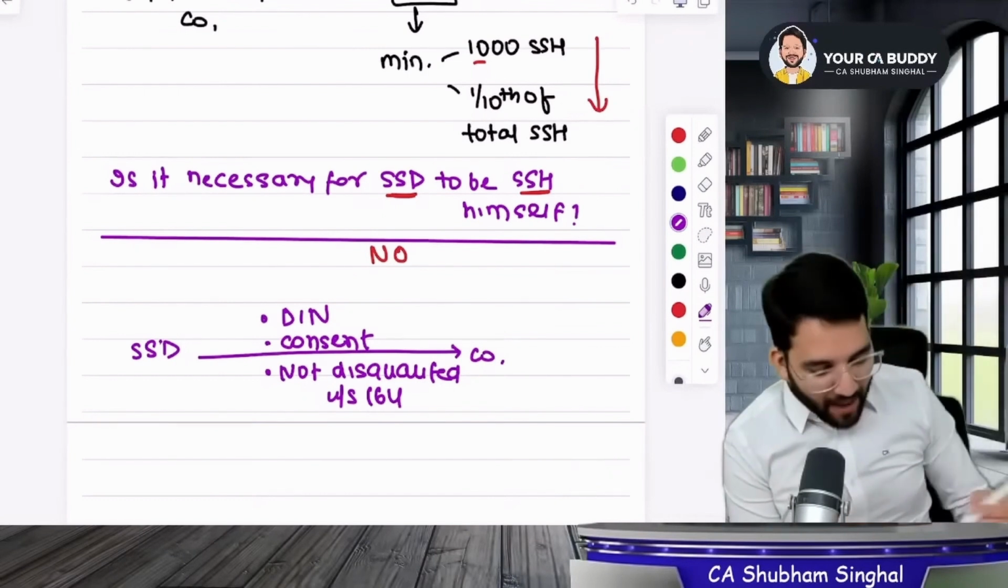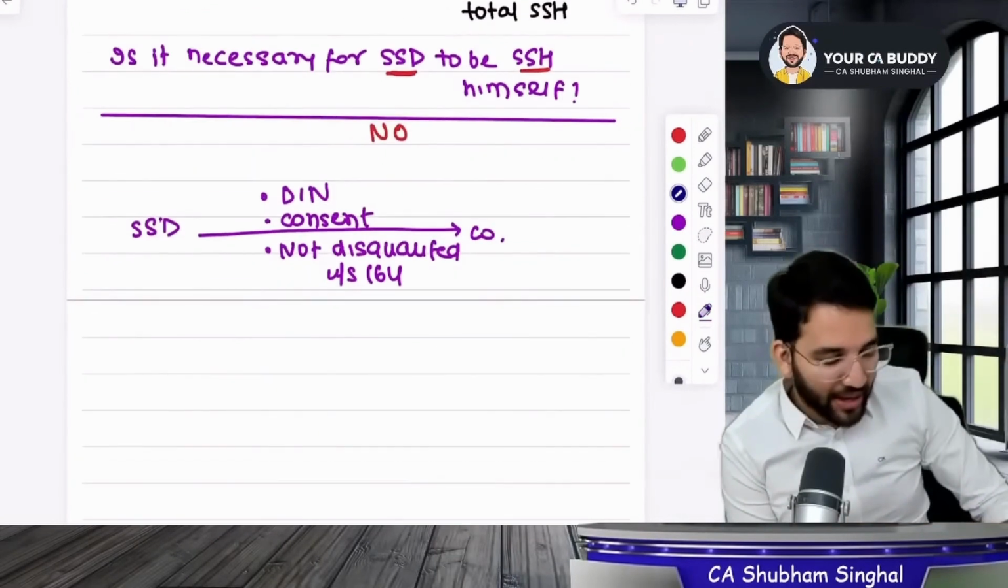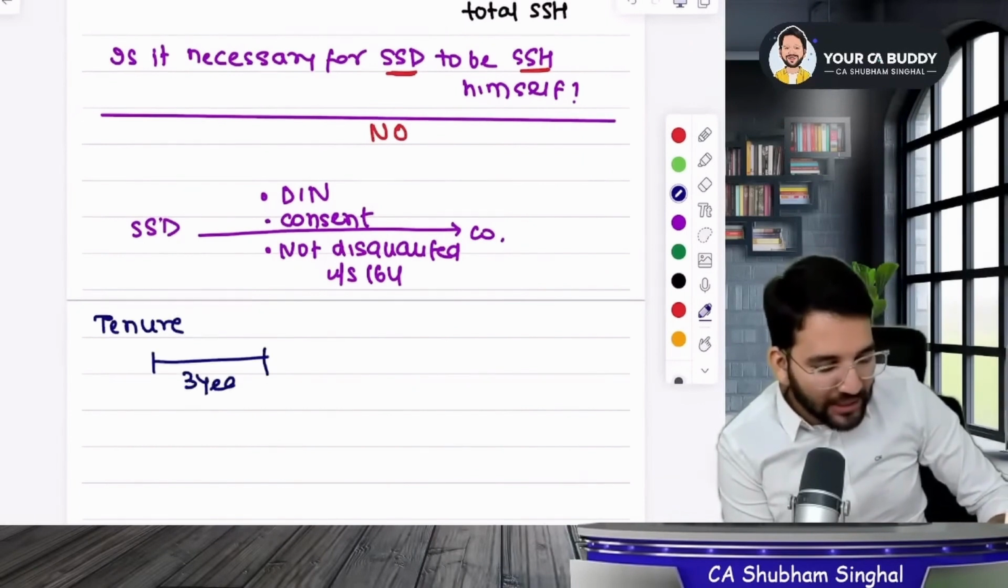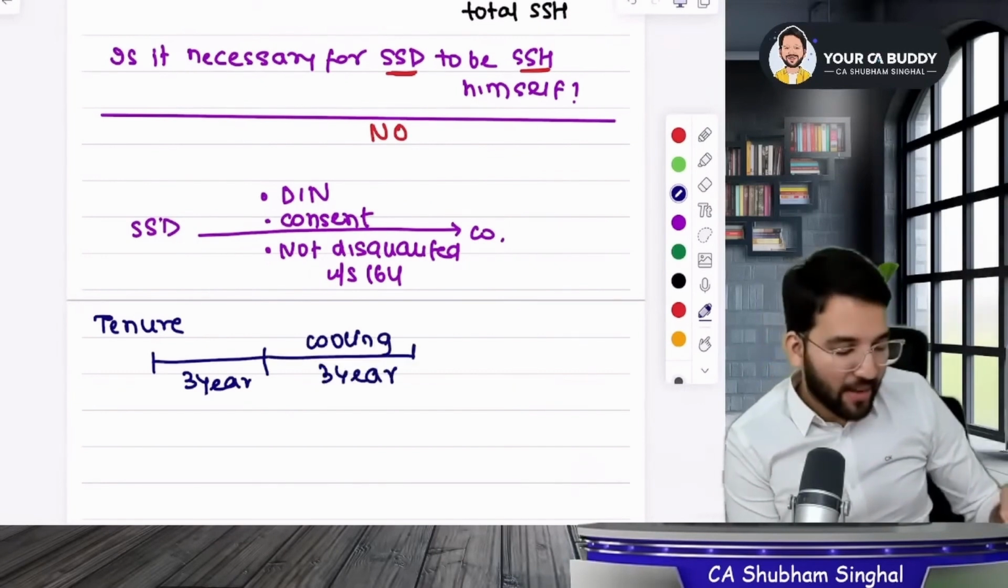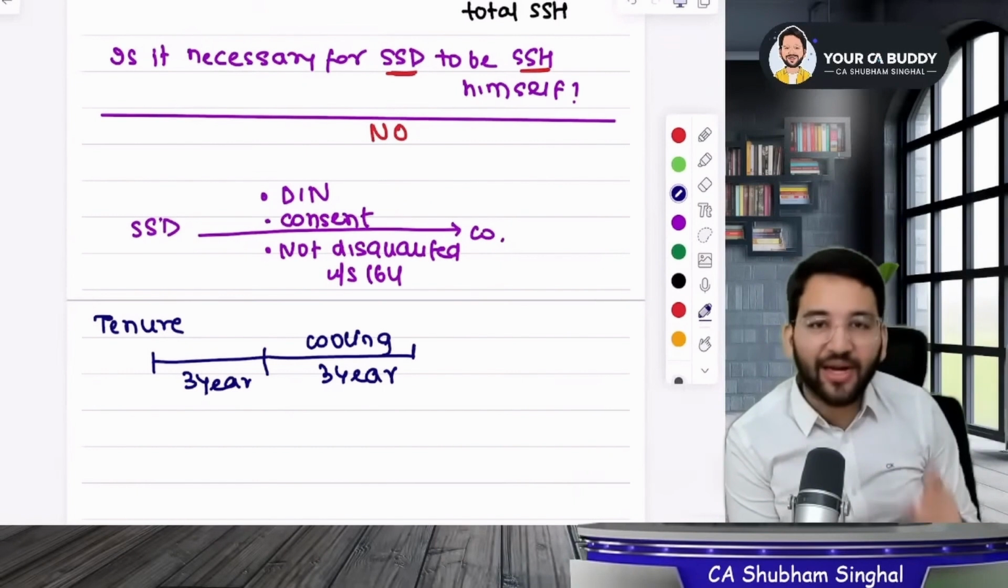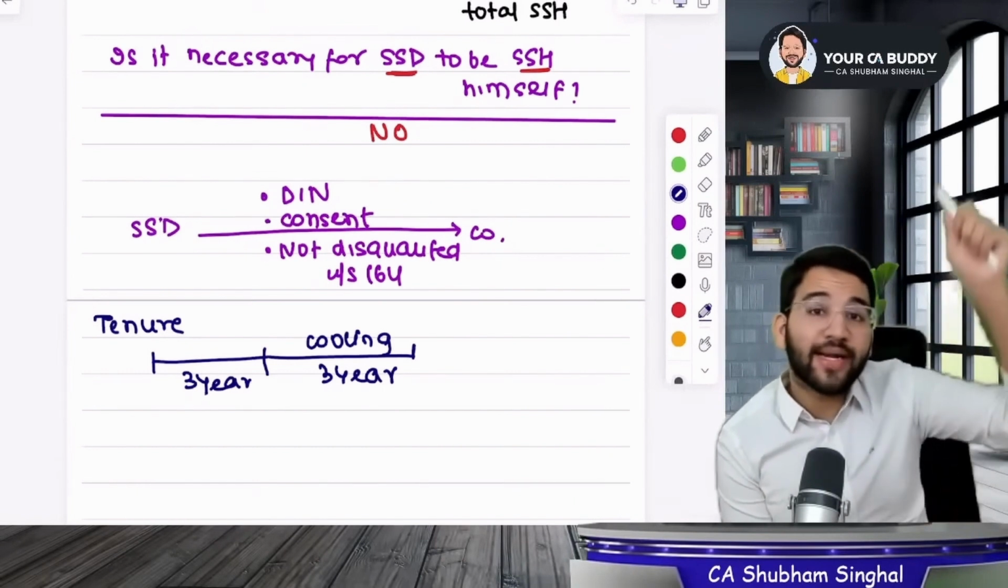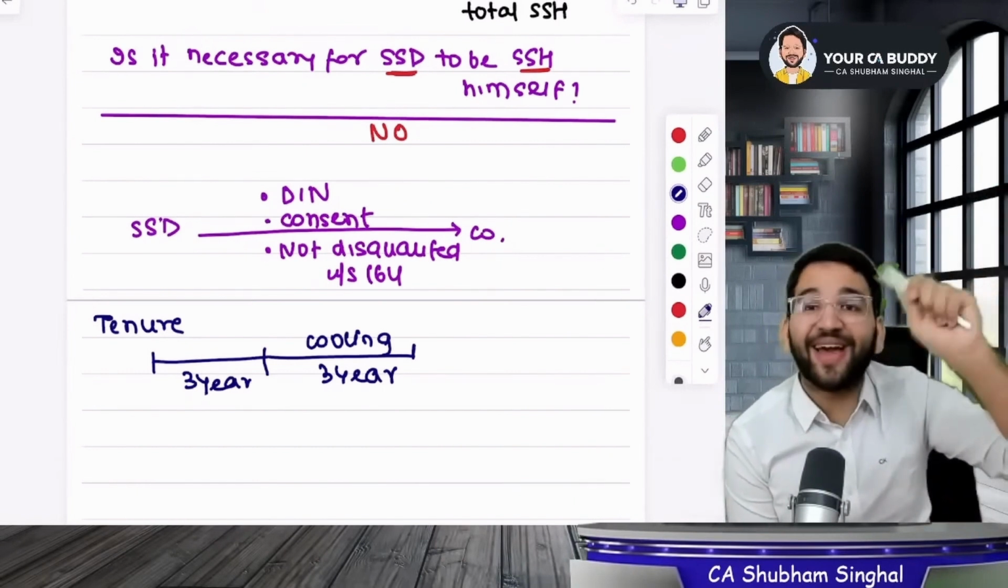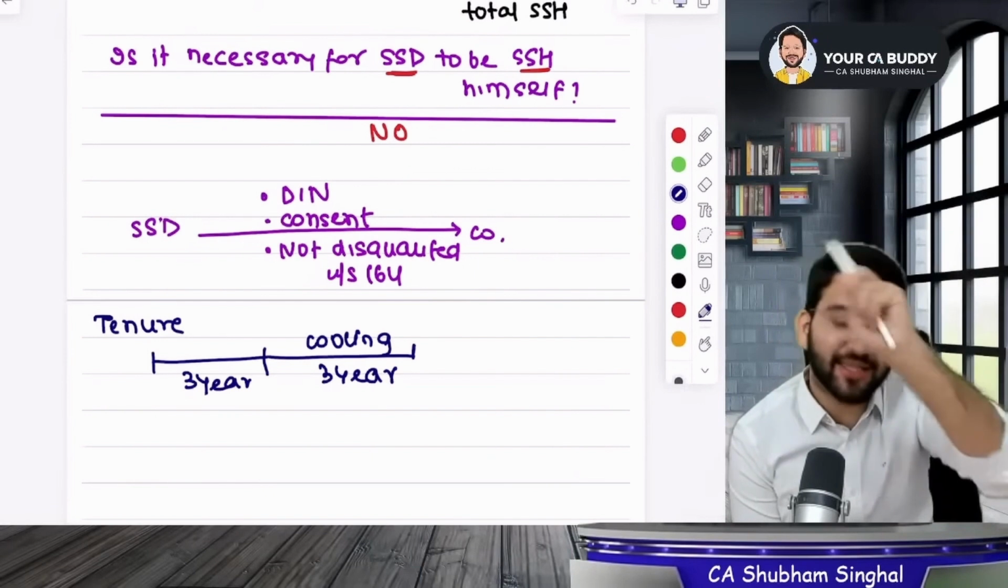Sure. Moving forward, tell me what the tenure of small shareholder directors is. Sir, their tenure is 3 years, and after that they have a 3-year cooling off period as well. So they play hot and cold, hot and cold for 3 years. An independent director's tenure is hot, hot, cold: 5 years, 5 years, and 3 years cold.